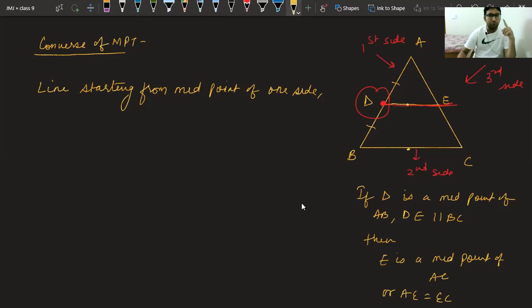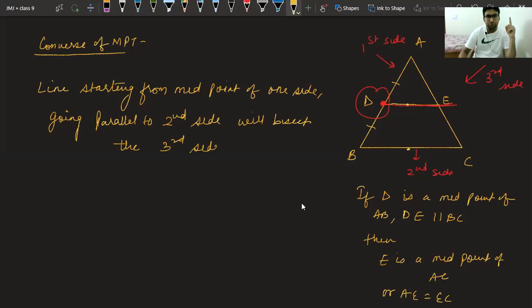Line starting from midpoint of one side going parallel to second side will bisect the third side. I hope this is clear to everyone. Please confirm if you are able to understand the converse of MPT.